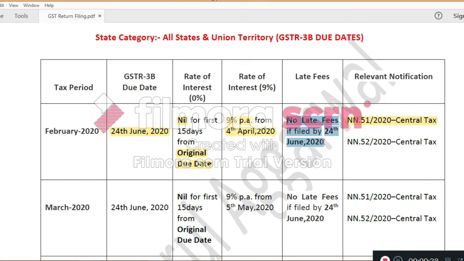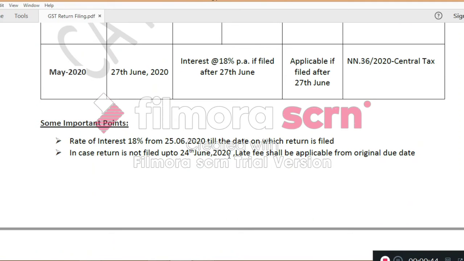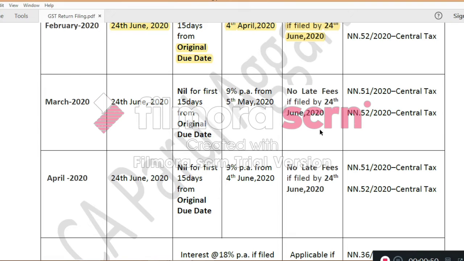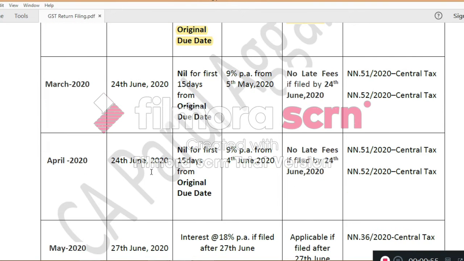Similarly, there will be no late fees if these returns are filed by 24 June 2020. But if these returns are not filed up to 24 June 2020, the late fees will be applicable from the original due date. It'll be similar for March and April.